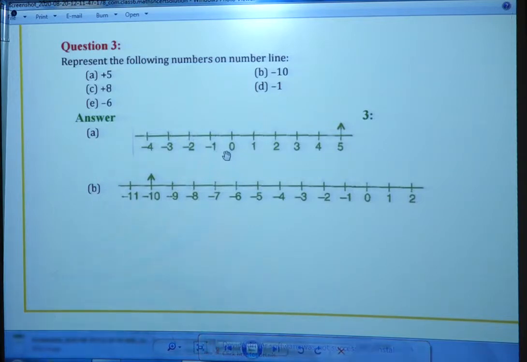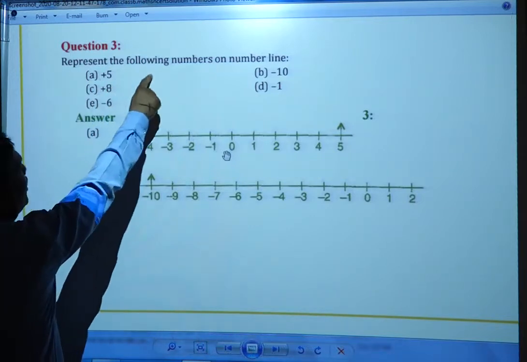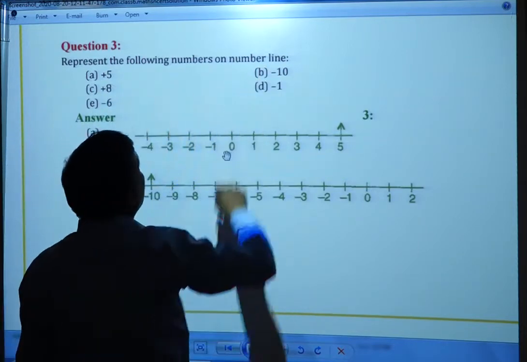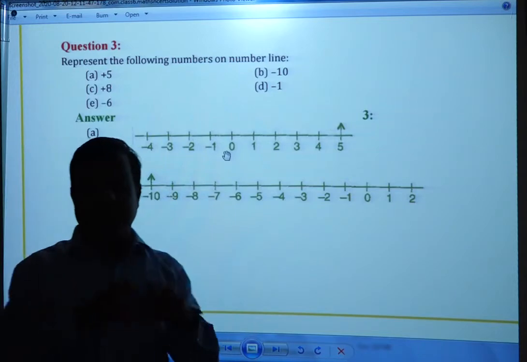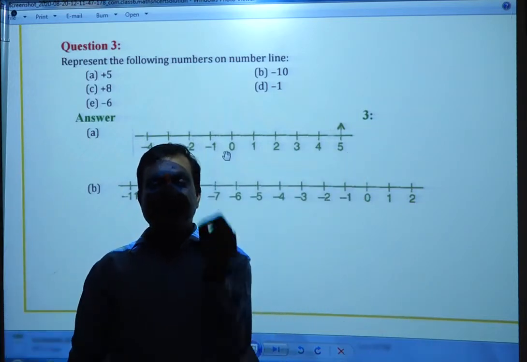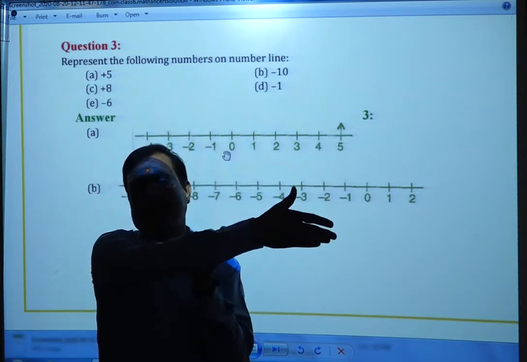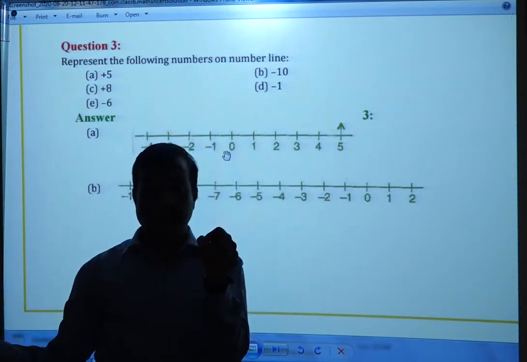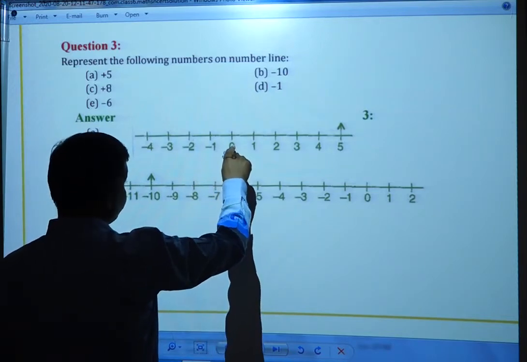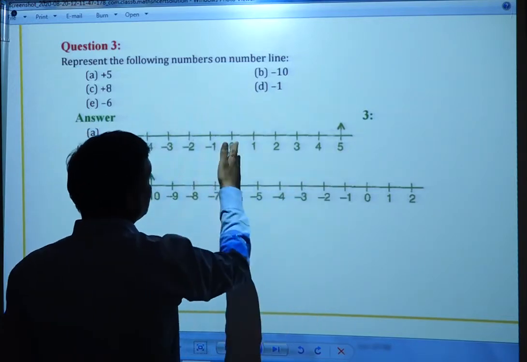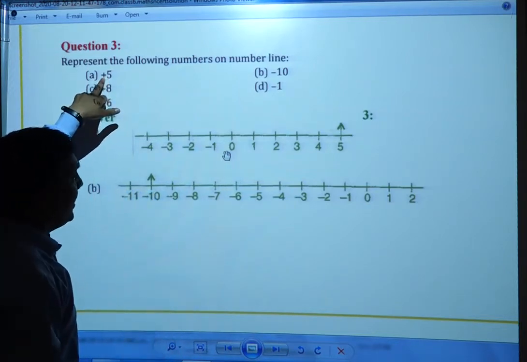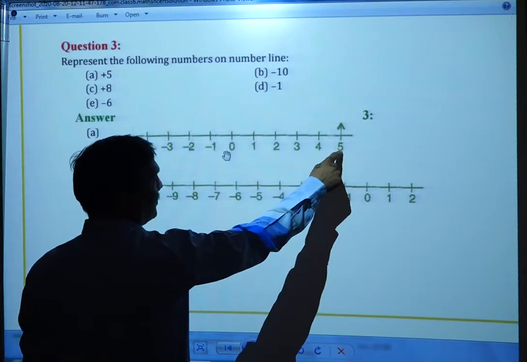Now question number 3: represent the following numbers on a number line. Number line, as we earlier discussed, means a line. The origin point is 0. On the right side of 0 are plus numbers, and on the left side are minus numbers. Plus 5: where is the plus 5? Here is the plus 5.